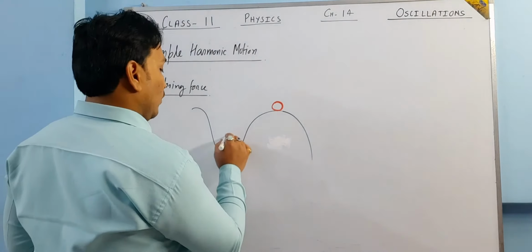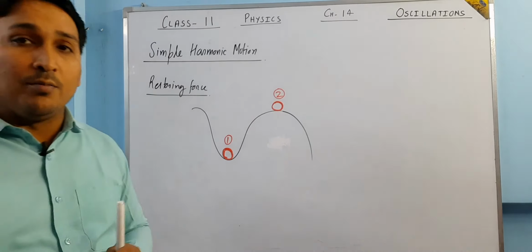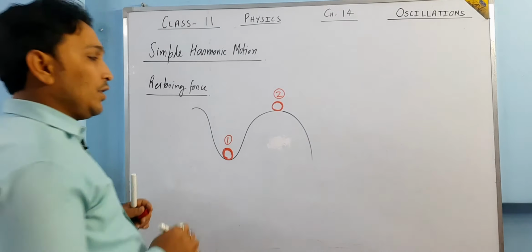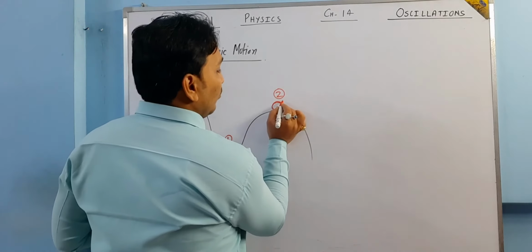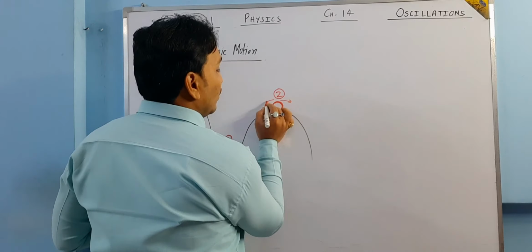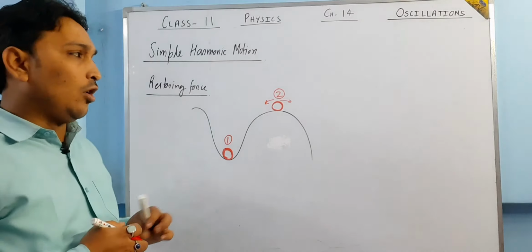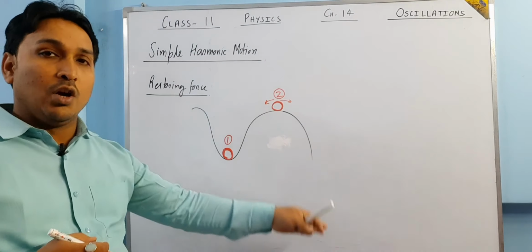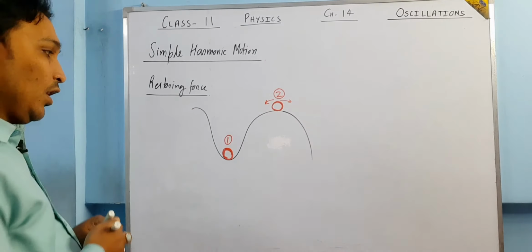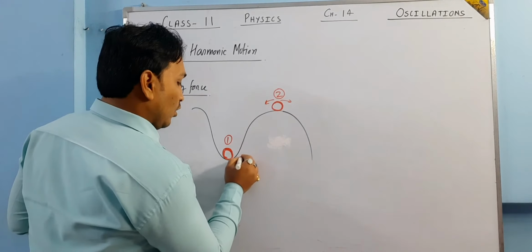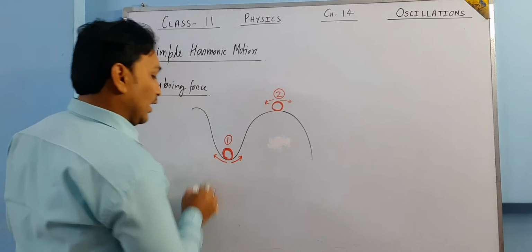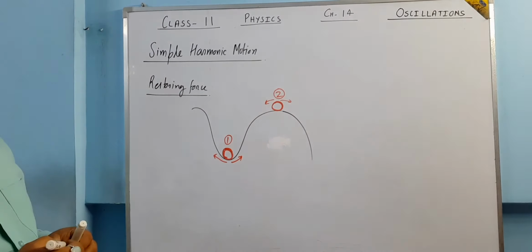They both are at rest, so basically they are in equilibrium. But if you disturb this ball slightly toward this side or that side, you can imagine what will happen. Obviously the ball will go down the slope. But if we disturb this other ball slightly this side or that side, what will happen? It will come back to its position of equilibrium.